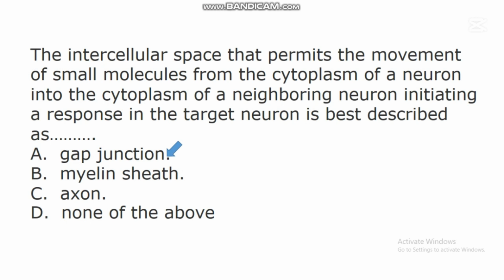In this question, the correct answer is A. Gap junction. Gap junction is that intercellular pore or intercellular space that permits the movement of ions and even small molecules from the cytoplasm of a neuron into the cytoplasm of a neighboring neuron, initiating a response in the target neuron.